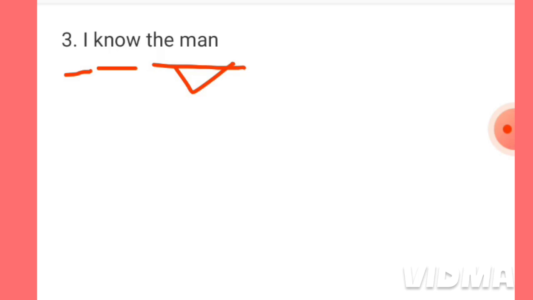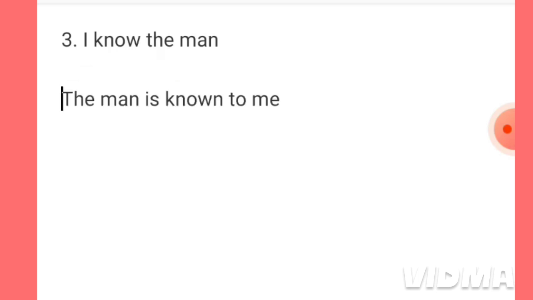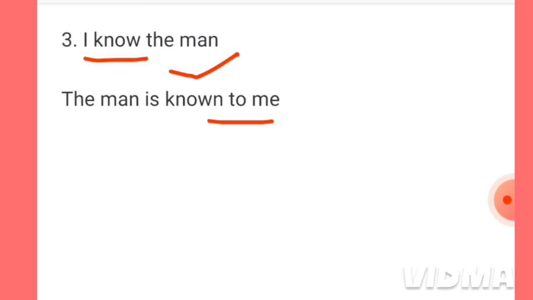So the sentence in passive voice will be, this is the passive voice. The man is known to me. Note one thing, that in normal sentences we write normally by me, by him, etc. But here in this type of sentence only to will be used. When the verb is know, then the preposition to will be used instead of by.